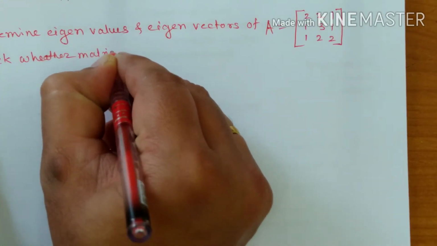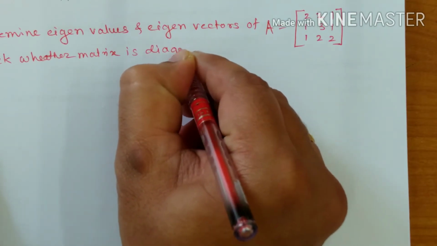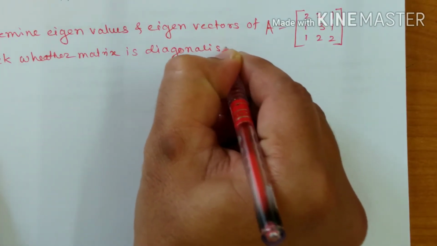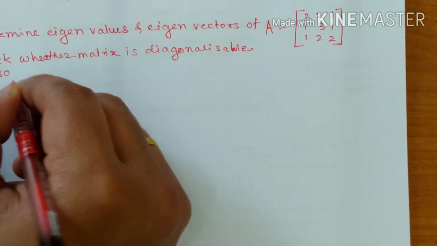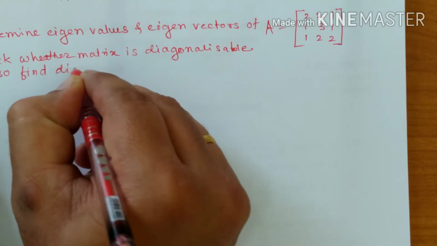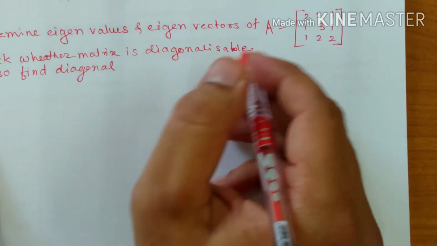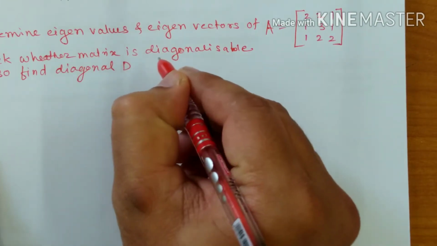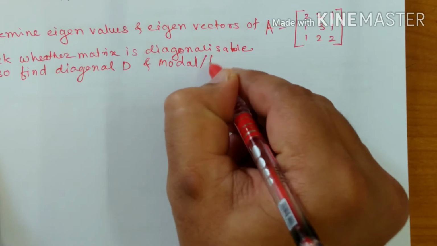Check whether the matrix is diagonalizable. If so, that is, if the matrix is diagonalizable, find a diagonal matrix, that is, a matrix to which A is similar, the diagonal matrix D, and the modal matrix, or say the transforming matrix, M.